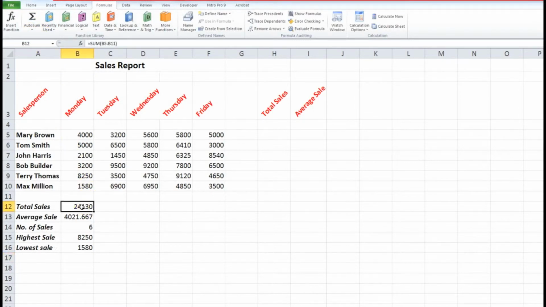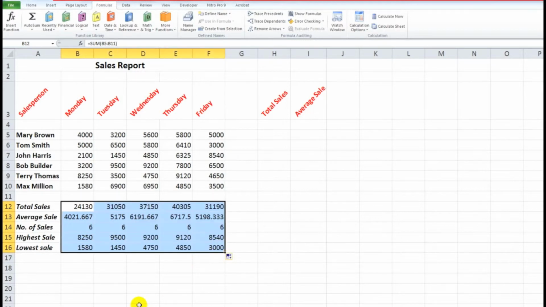Now what I can do is to simply select those cells and use the autofill button and bring them all across at the one time. So that is how Excel's guess at numbers can be overridden.